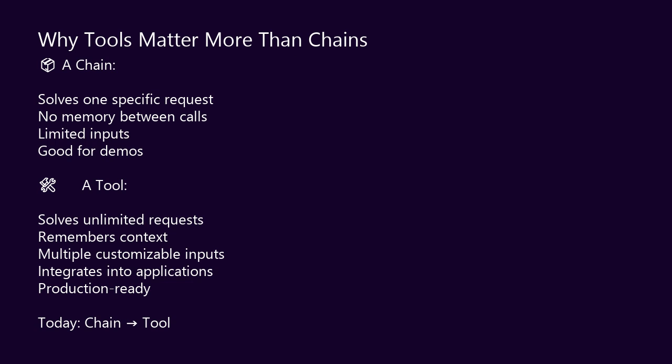Your YouTube description generator from episode 2 is a chain. Today, we transform it into a tool. A tool that accepts multiple parameters for customization. A tool that remembers what you have generated before. A tool that formats output professionally. A tool you can call from scripts, apps, or automation systems. This is what professional developers build. Not one-off demos. Reusable, maintainable tools.